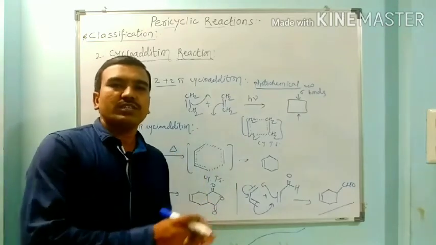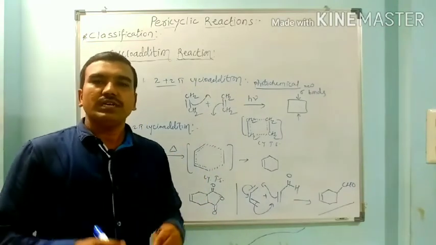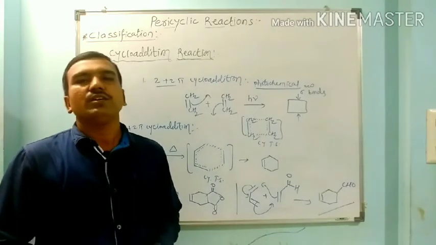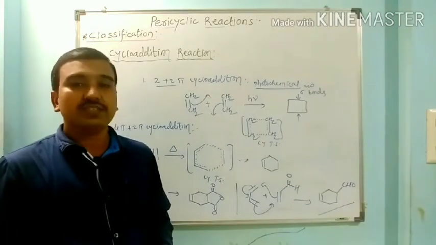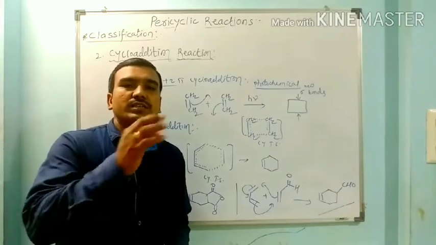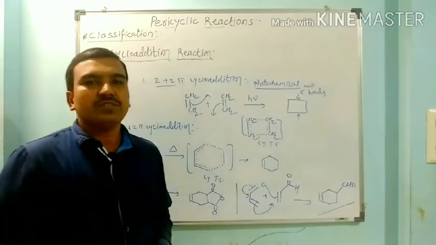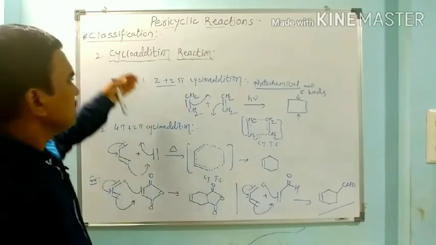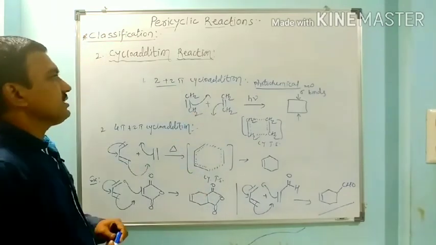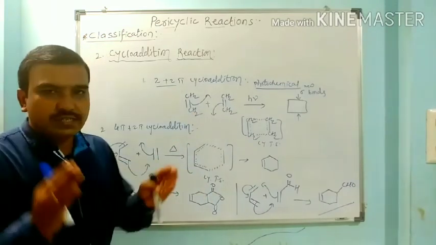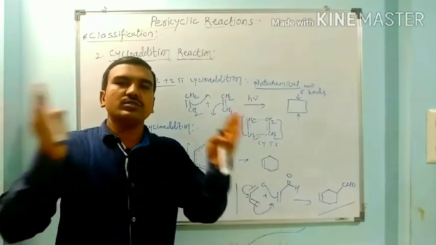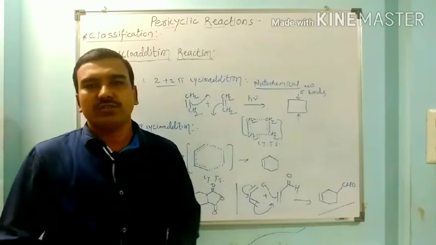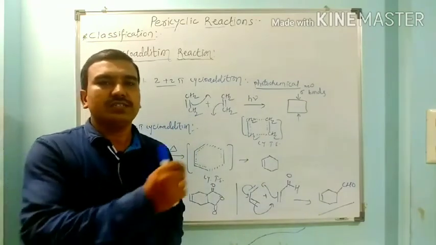2 plus 2 cycloaddition reactions take place by using light. This is called photolysis or photochemical reactions, while 4 plus 2 cycloaddition reactions take place by using heat. So these reactions are called thermal reactions. So here we have seen cycloaddition reactions in which two different pi electron systems undergo addition and give a cyclic addition product, called a cycloaddition reaction.